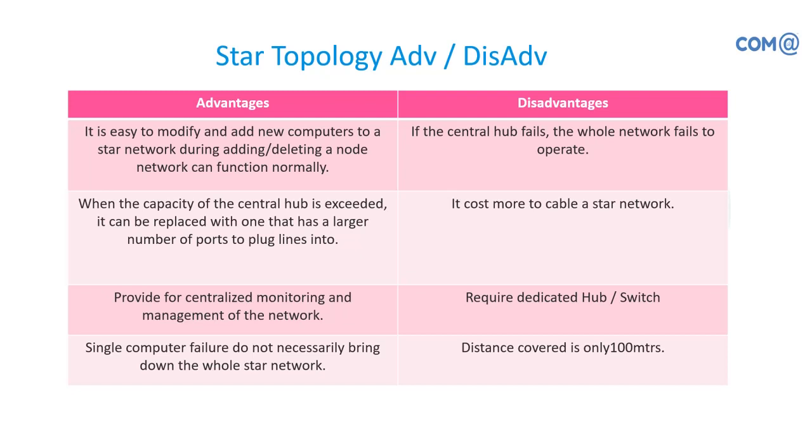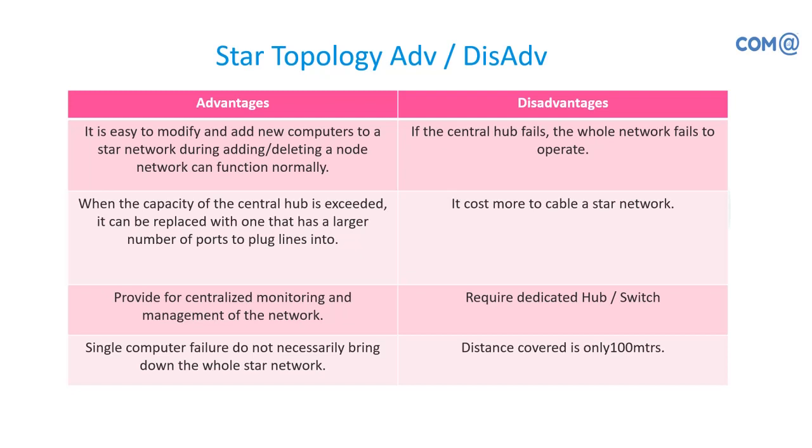Disadvantage if the central hub fails. So there is only one connectivity device, right? If that hub fails, there is no power or there is a hardware failure of a hub or switch, then the entire thing is collapsed. So we'll have to wait for replacing the hardware or replacing the power supply.